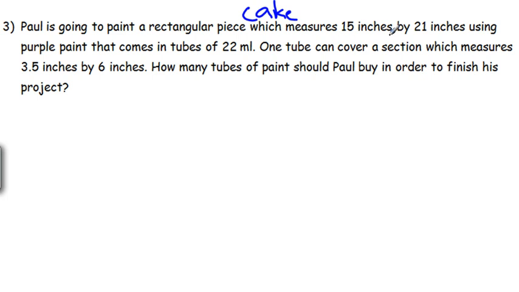Which measures 15 inches by 21 inches. Using purple paint. Because who wouldn't want to put paint on cake? Comes in tubes of 22 milliliters. One tube can cover a section which measures 3.5 inches by 6 inches. How many tubes of paint should Paul buy in order to finish his project of painting cake?